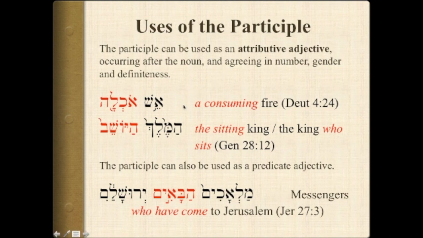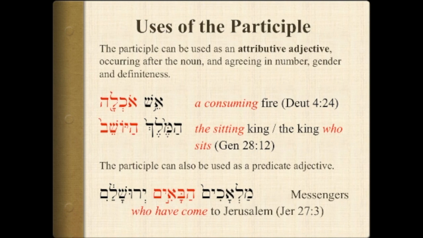In translation, most of the time we place adjectives in front of the noun. So a consuming fire, the sitting king. Sometimes, however, this can be expressed as a relative clause, the king who sits.